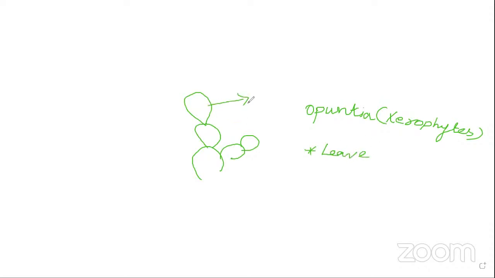This is not a leaf. It is a modified form of stem. Then what about the leaf? Just imagine the leaf is modified in the form of spines or thorns.